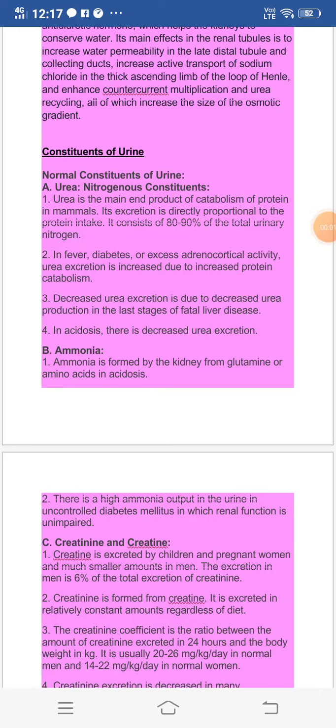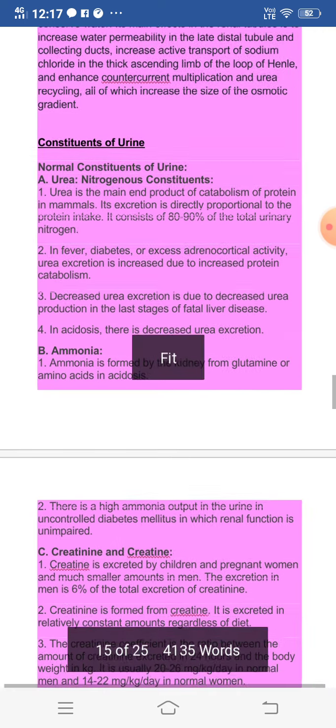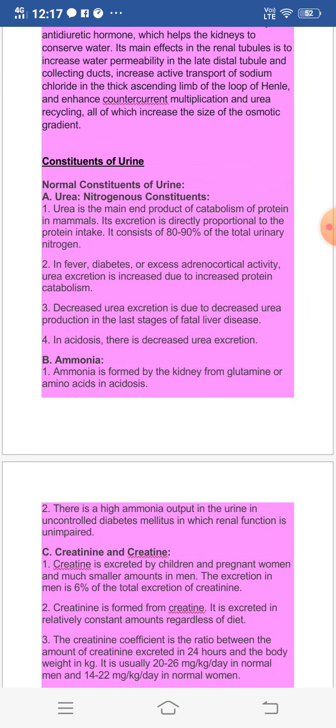So students, today we will discuss the constituents of urine. In your syllabus, you have to study the normal constituents of urine as well as the abnormal constituents of urine. We will today discuss the normal constituents of urine. The first is urea.